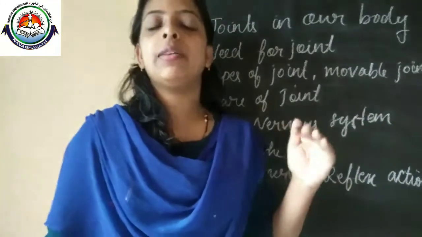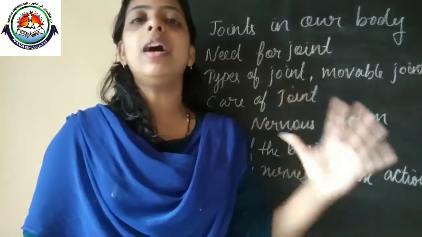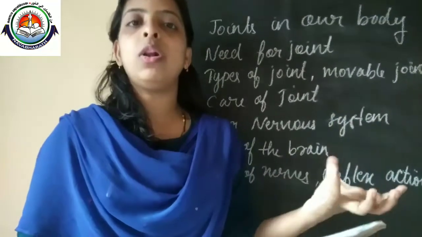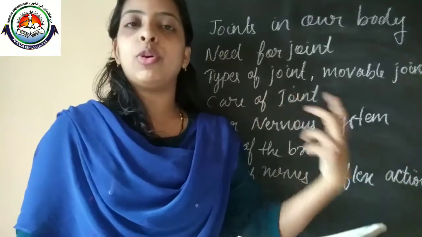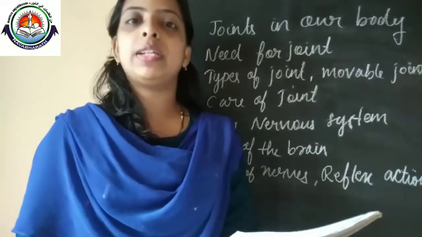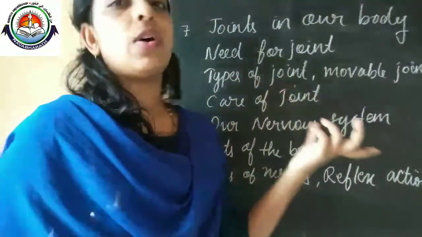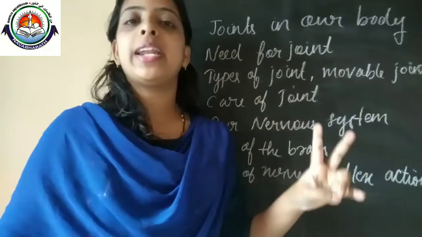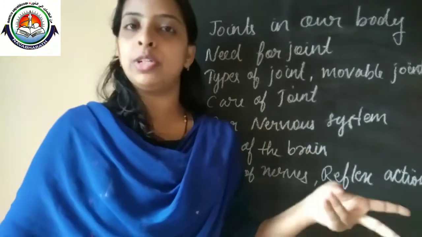We know that our body is made of a number of bones, and because of these bones and joints we can do various works, and our body becomes more flexible. It is mainly because of the presence of joints. Then, joints are divided into two types: movable joints and immovable joints.